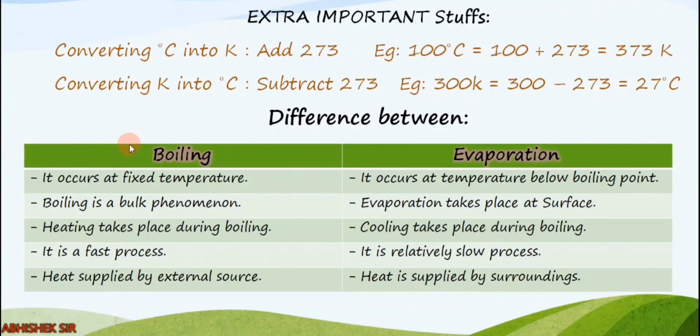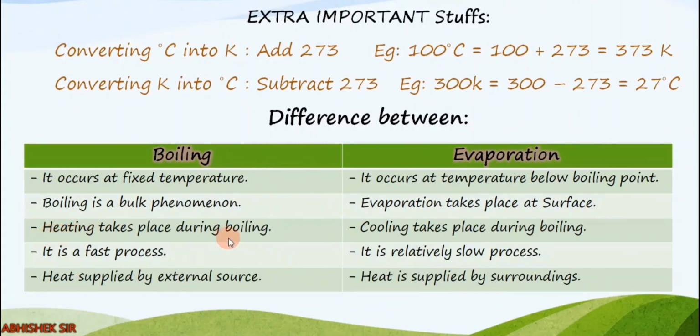Clear? And the next important part is the difference between boiling and evaporation. See, boiling occurs at a fixed temperature, which is known as the boiling point. But evaporation occurs at any temperature below the boiling point. So we don't have an evaporation point. It is random. Okay? When we boil something, it boils whole. Suppose you put water in a container, and when you boil it, the particle at the bottom is at the same temperature as the particle at the top. So it is a bulk phenomenon. It happens in the whole container, but evaporation only takes place at the surface.